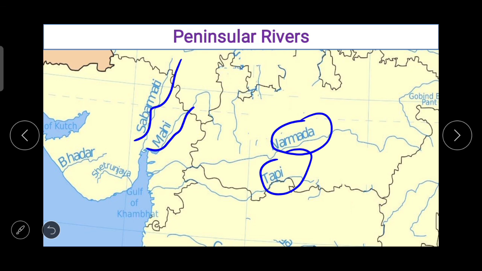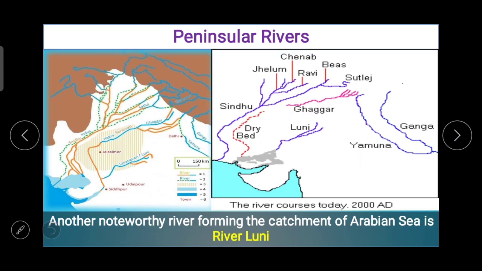Another noteworthy river forming the catchment of the Arabian Sea is river Luni. It originates along the western slopes of the Aravalli range and flows in a somewhat northwest to southeast direction and flows into the Gulf of Kutch. Here you can see Luni river, how it flows, this one.